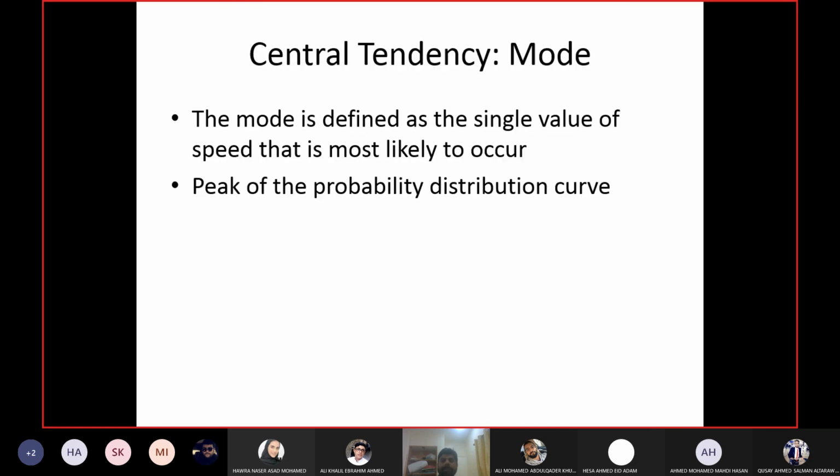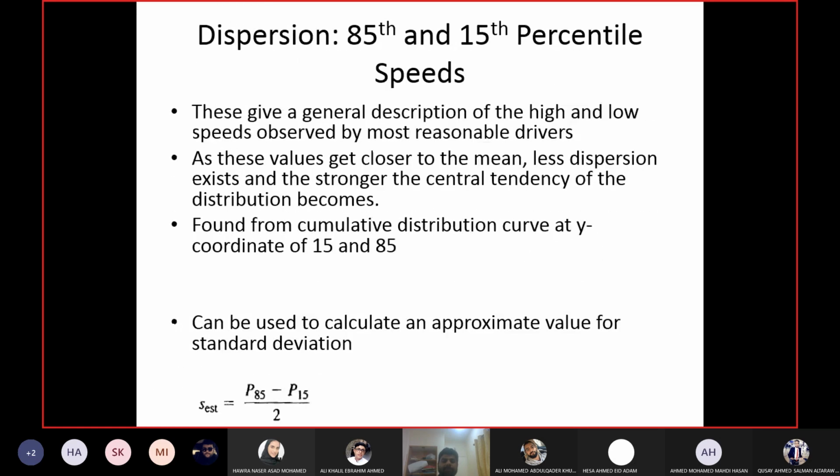Then the next measure of dispersion is the 85th and 15th percentile speed. Now, can somebody tell me what we mean by percentile? Let me ask you with an example. If I tell you the 85th percentile speed for this data set is 70 kilometers per hour, what does it mean?